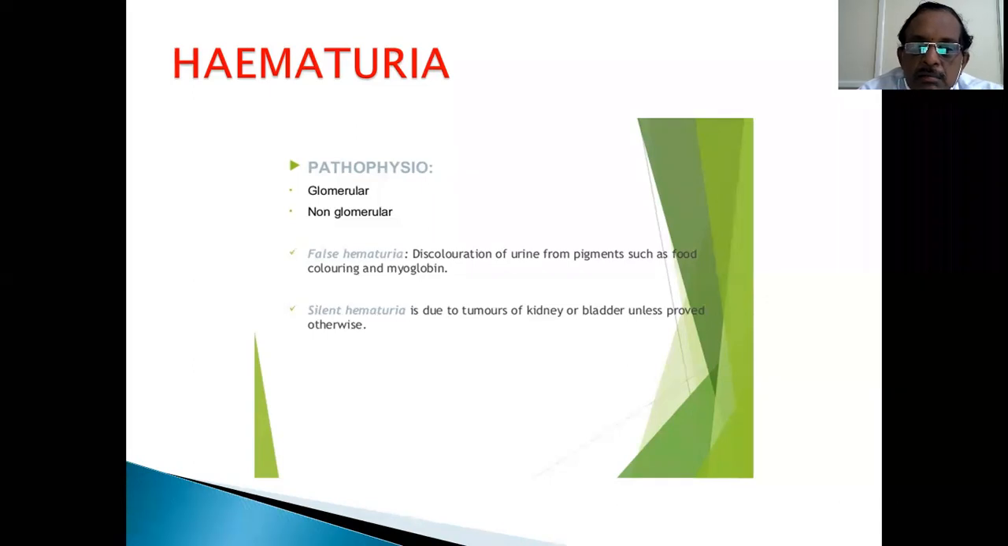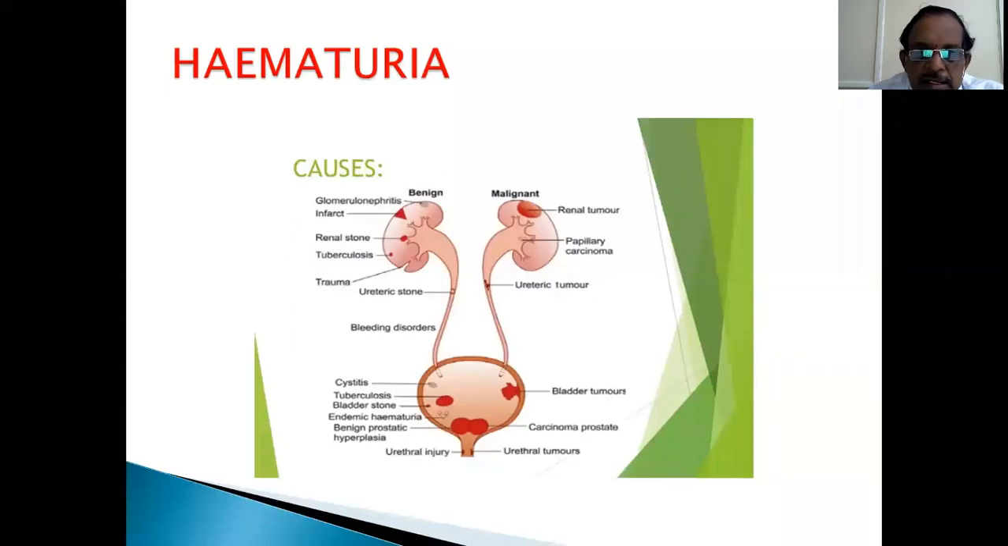Basically the hematuria can be from the renal glomerular system or non-glomerular. Glomerular most often is medical hematuria, non-glomerular is surgical hematuria. As you see here, the causes can be anything from benign to malignant. Glomerulonephritis, infarction of the kidney, renal stone, tuberculosis, trauma, renal vein thrombosis, and renal arterial thrombosis can also produce hematuria. Malignancy, renal pelvic malignancy, ureteric tumors, ureteric stone, and general bleeding disorders also produce hematuria.